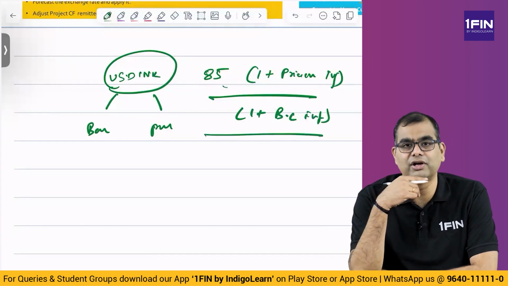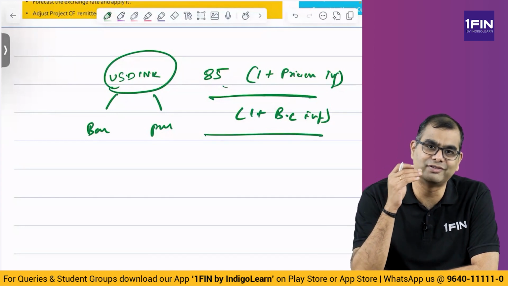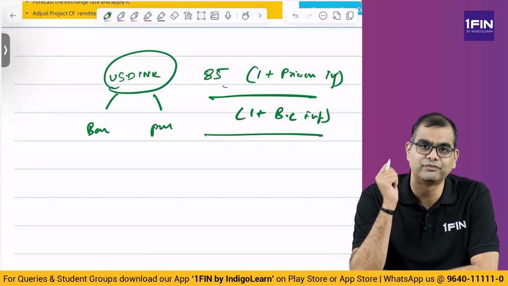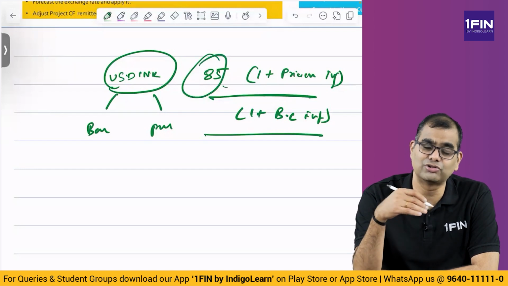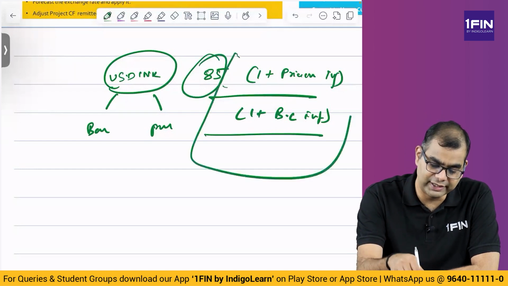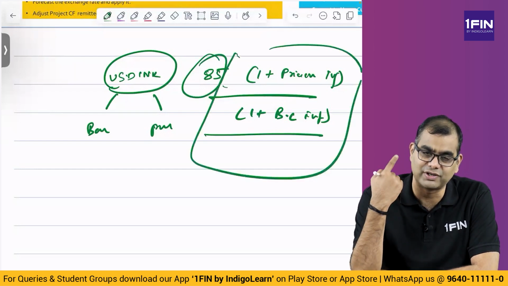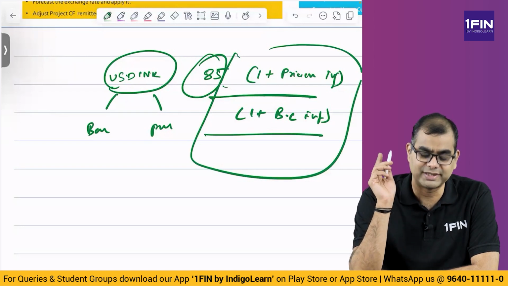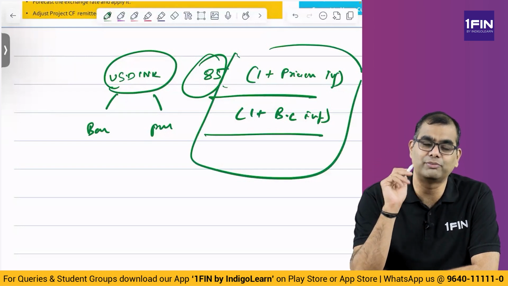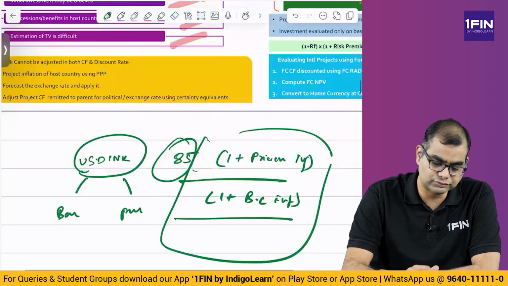Now, let's say you are a Mongolian company investing in Zambia. How will you compute? I gave you 85, so it is easily understandable for you. So you have to remember this formula: direct quote into (1 plus inflation rate of the price currency) by (1 plus inflation rate of the base currency). Based on this, you have to compute the exchange rates, right?